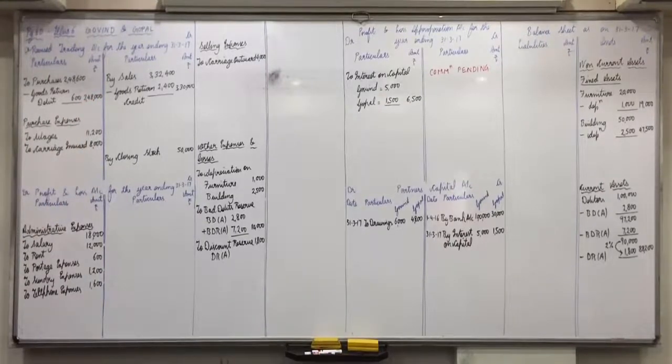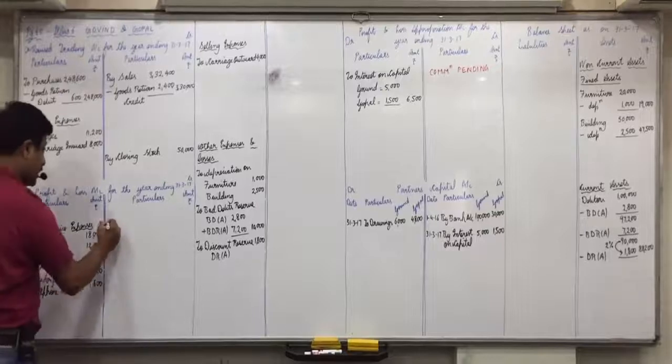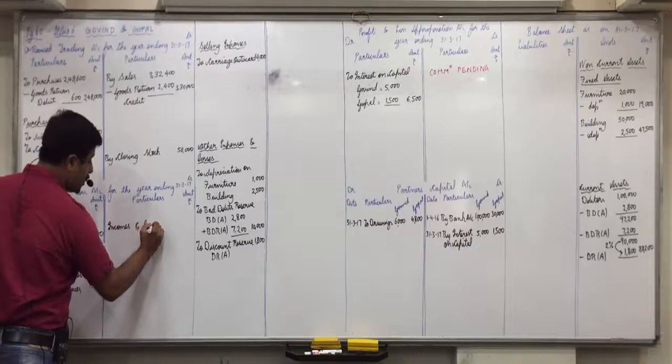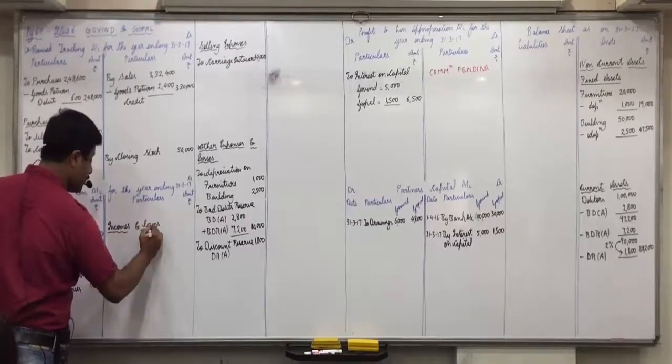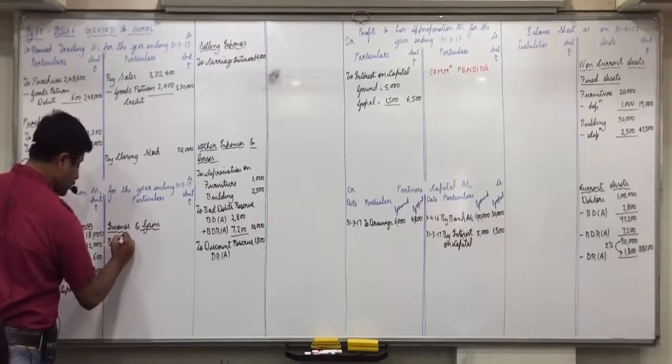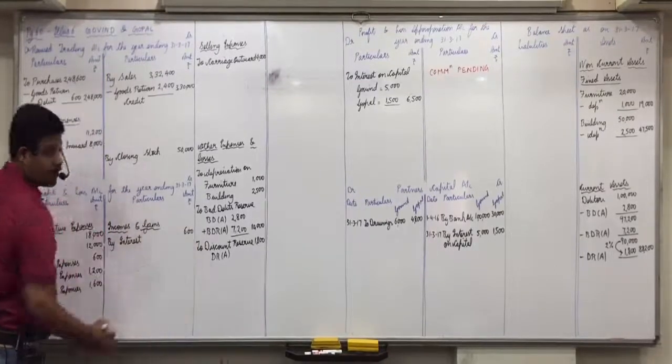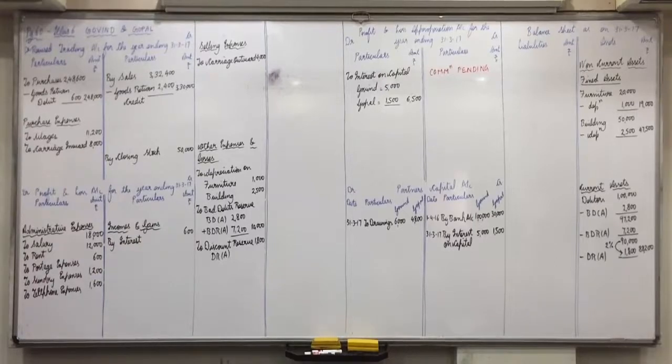Then interest 600, incomes and gains, by interest 600. Then discount received 800, P&L debit side.